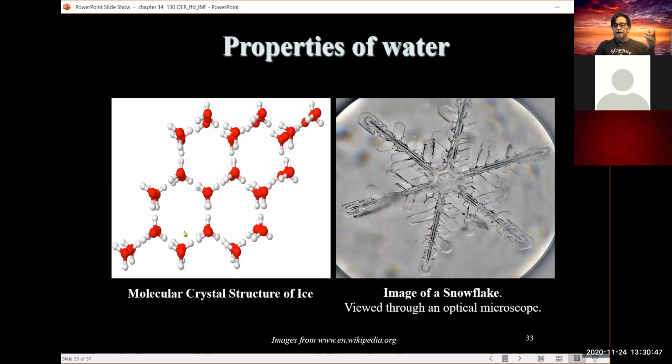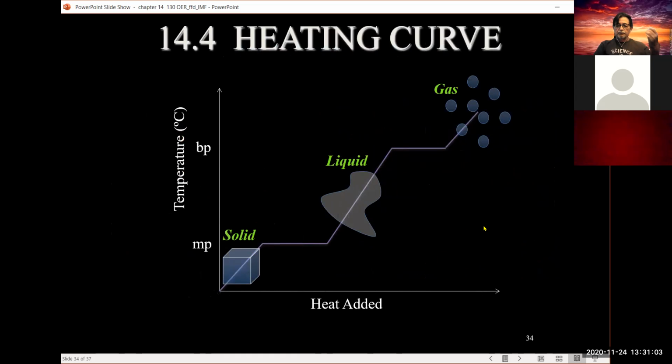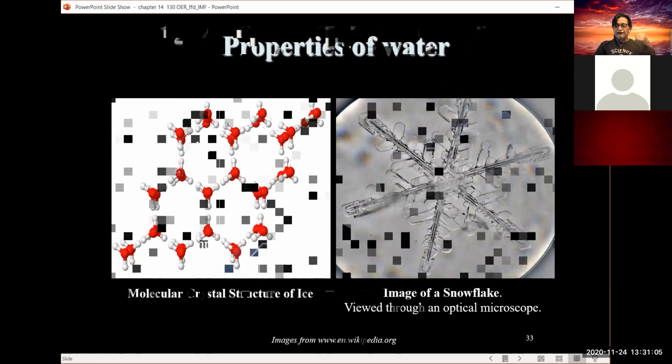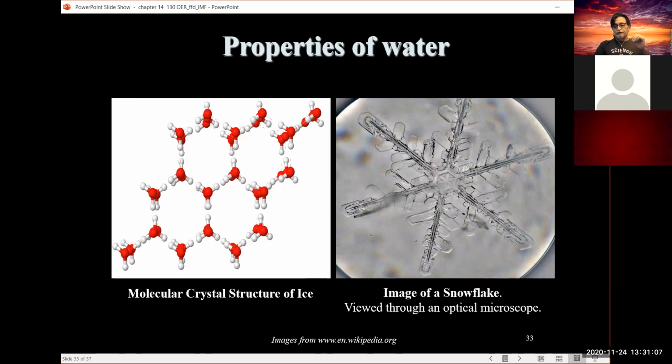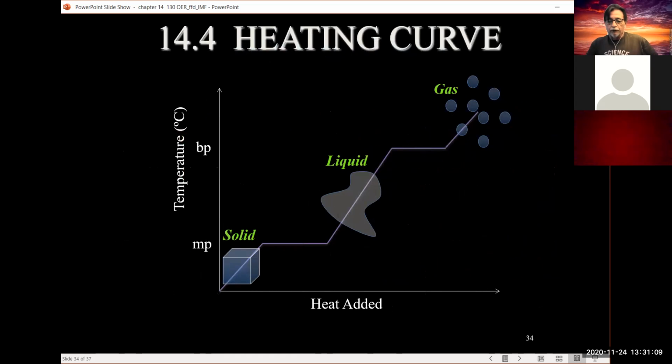Maybe it's just strength, but if you look around you, honeycombs and so forth, the structures of molecules, you will always find a six-member ring. There's an image from a microscope. Supposedly, every snowflake is a little bit different as far as shape is concerned, which is pretty cool.